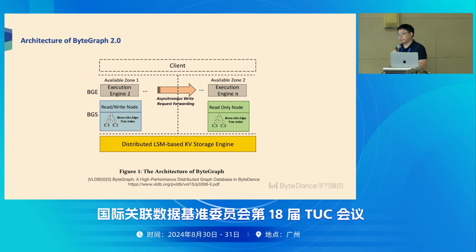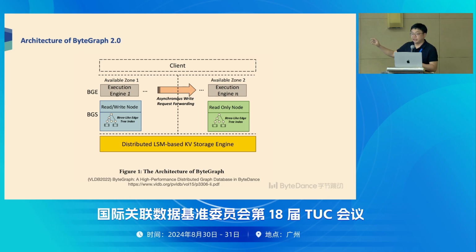So here is our previous data structure of ByteGraph. We call it ByteGraph BG2. We can see there are three layers. The upper layer is the execution engine, and the second and third we call the storage engine. In the storage engine there are two independent layers.